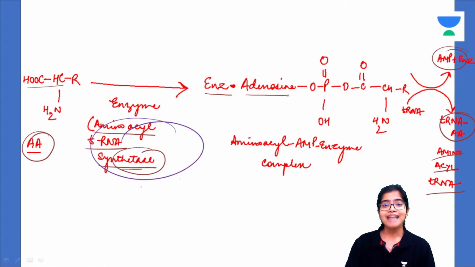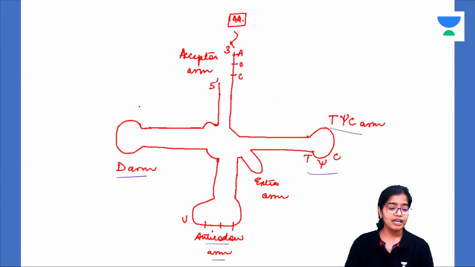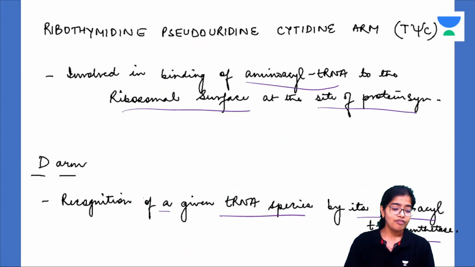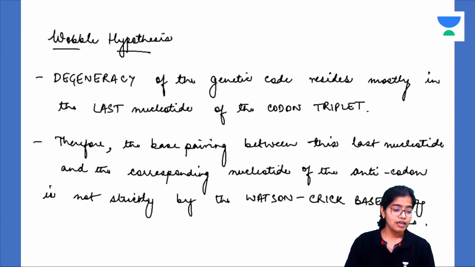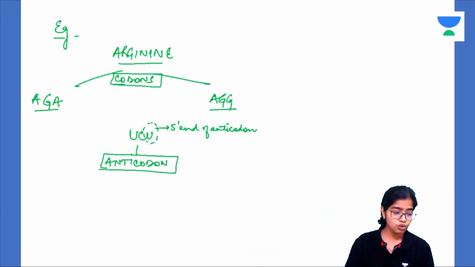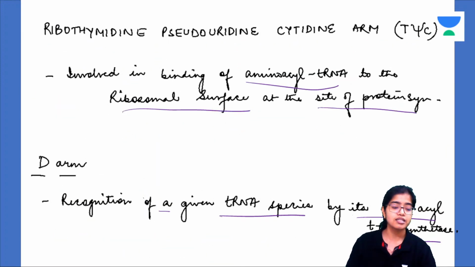And what is the anticodon arm? The anticodon arm will in turn read the mRNA. And how will it identify the mRNA? Through the Kozak consensus sequence. That is the initiator codon that is preceded, at the 3' and 5' upstream region, by purines. Understood?